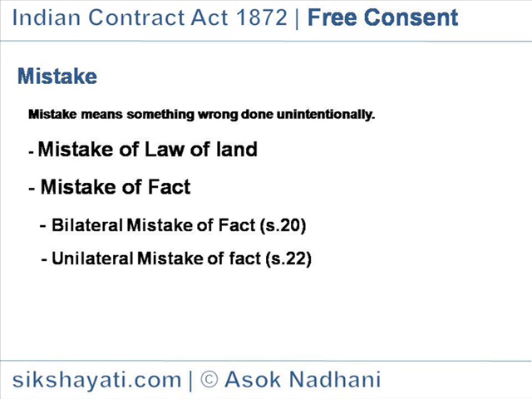Contract valid. A contract is valid even if any of the parties has committed a mistake, being ignorant of some law of the land. Example, X and Y made a contract on the erroneous belief that a particular debt is time-barred by the Indian law of contract. The contract is valid and not voidable.